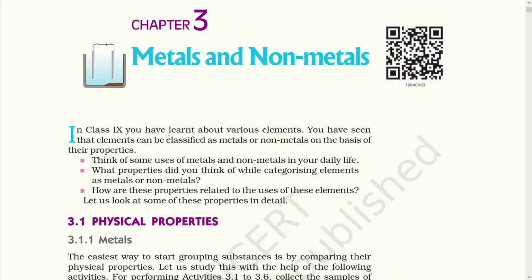In class 9 you have learned about various elements. You have seen that elements can be classified as metals or non-metals on the basis of their properties. Think of some uses of metals and non-metals in your daily life. So dear children, the materials present around us are grouped widely into metals and non-metals. But can you say by their properties which material is metal and which is non-metal? Let's study their physical properties and then understand metals and non-metals properly.